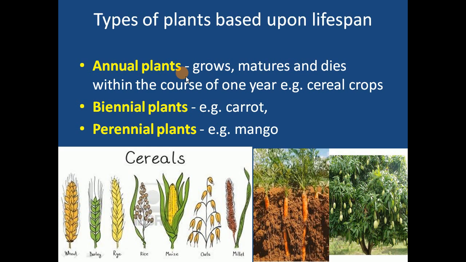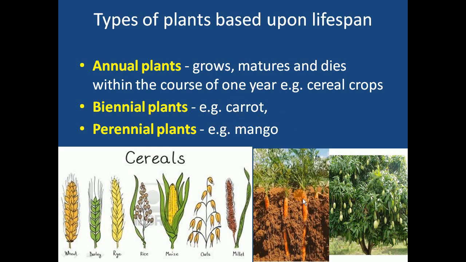In the same way, we have biennial plants. We know the prefix bi is for number 2. That means it takes 2 years for the completion of growth, I mean for the completion of these three phases, growth as well as reproductive maturity, and then that plant ultimately dies. Earlier, in an annual plant it was completed within 1 year, while in the case of biennial it takes 2 years. An example is carrot.